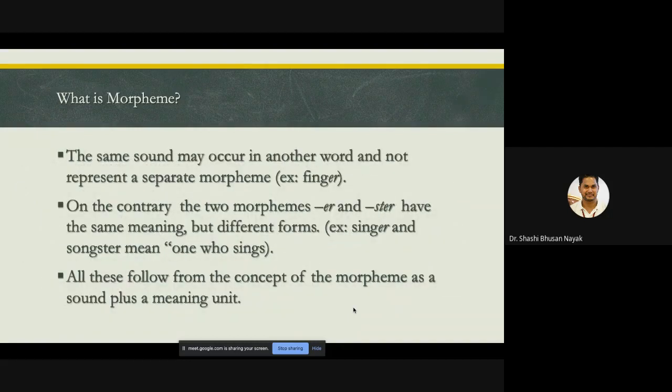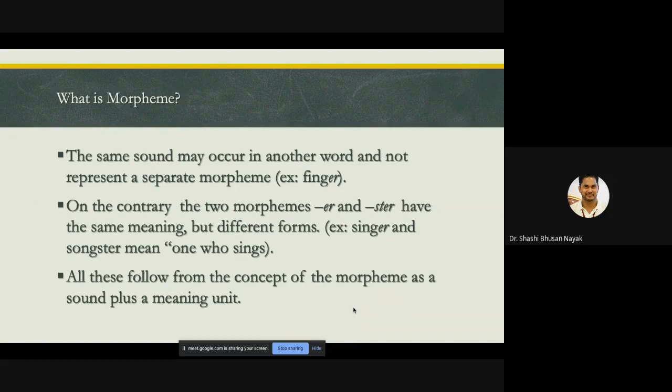Yes, the same sound may occur in another word and not represent a separate morpheme, like finger. You have finger, er is there, but it's not a separate morpheme. You might ask me why. There is no answer for that, because English is not a native language.